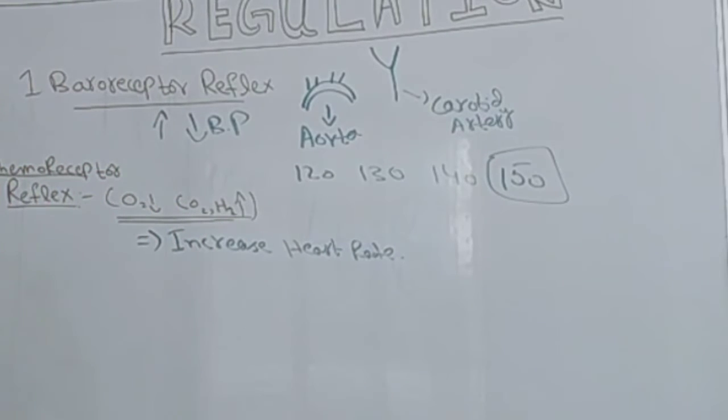And thirdly we have the atrial and pulmonary artery reflexes.